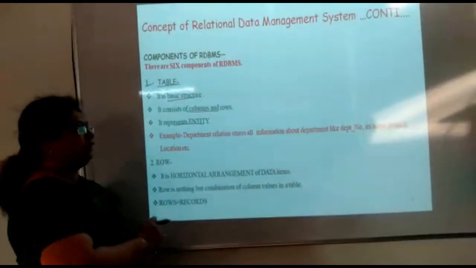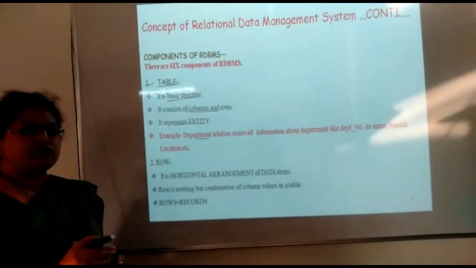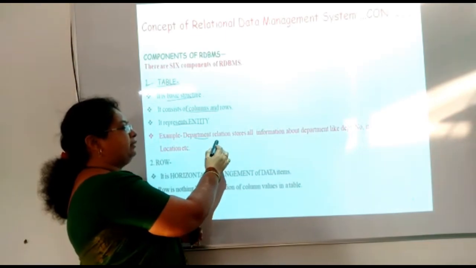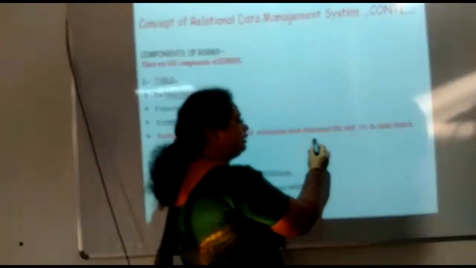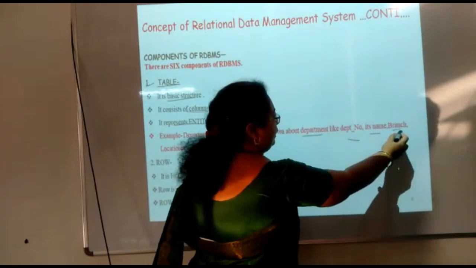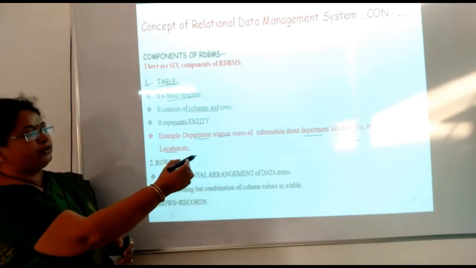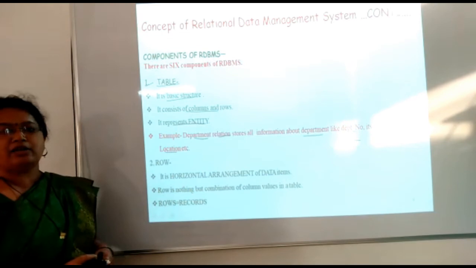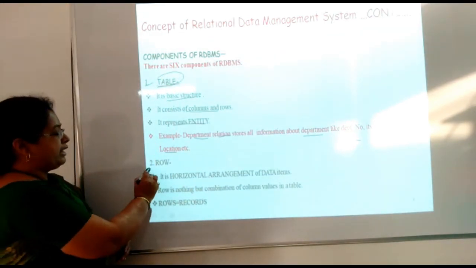For example, in a database management system of different departments, we store different department tables in the database, and that department relation stores information about different departments like department number, department name, department branch, and department location. All these different things are nothing but entities, and these entities are stored in the table of the database. The second component is